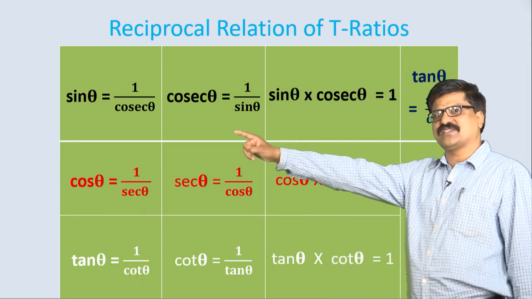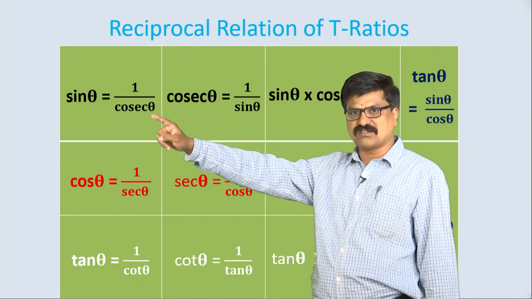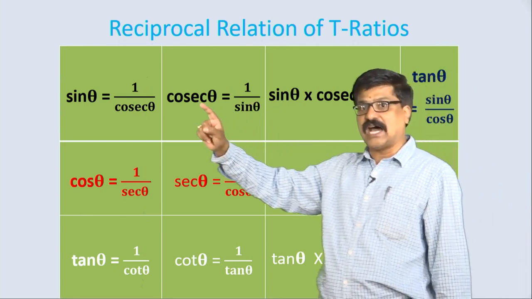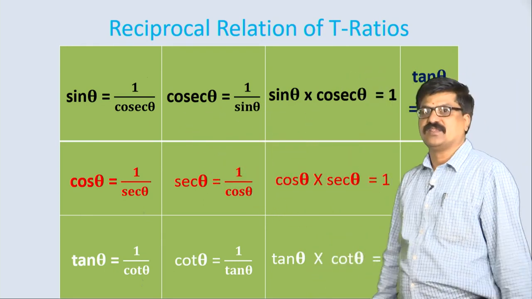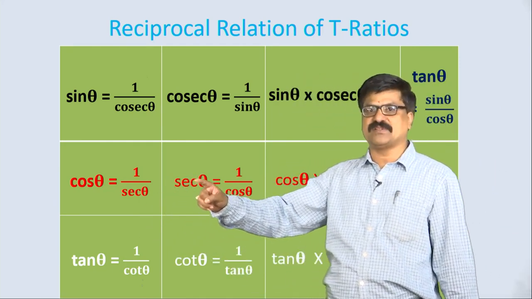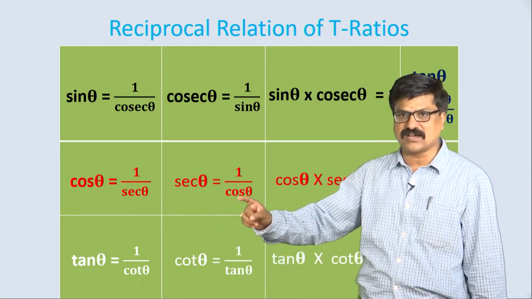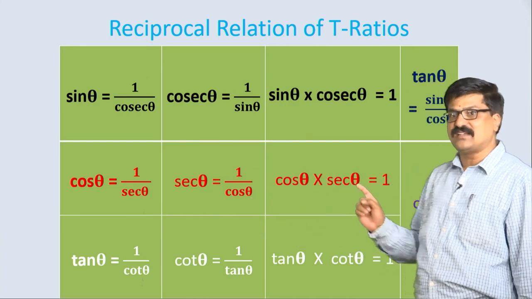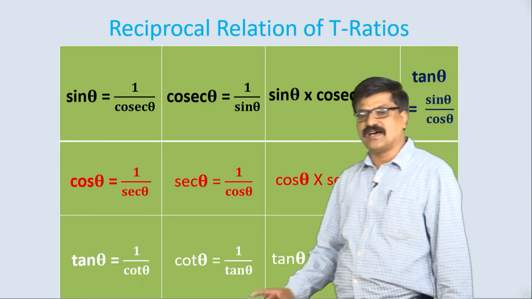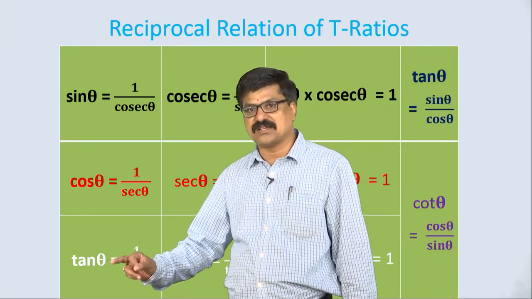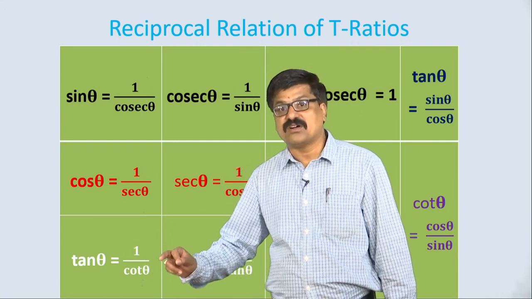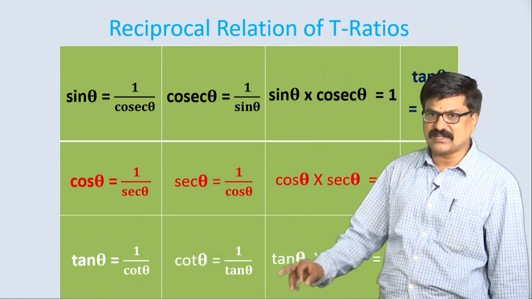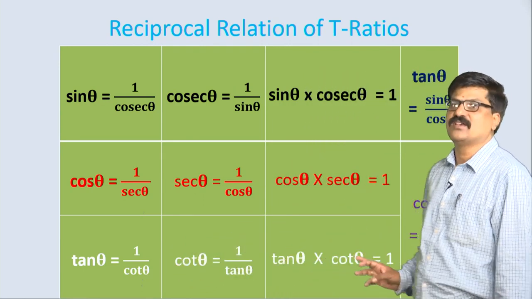Observe the first one: sin theta is 1 by cosec theta, or cosec theta is 1 by sin theta, or the product of these two is 1. Similarly, cos theta is 1 by secant theta, or secant theta is 1 by cos theta, and cos theta into secant theta is 1. And lastly, the reciprocal of cot theta is tan theta, or tan theta is equal to 1 by cot theta, cot theta is equal to 1 by tan theta, and the product of these two is 1.